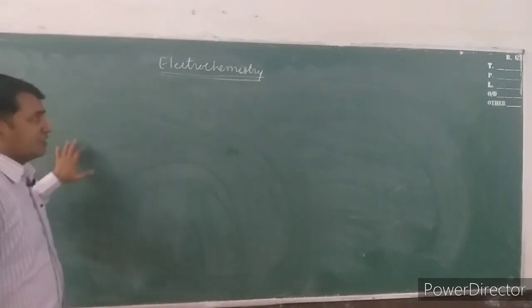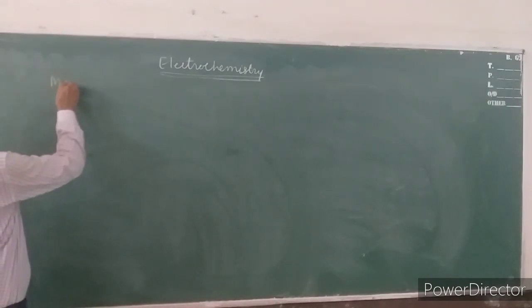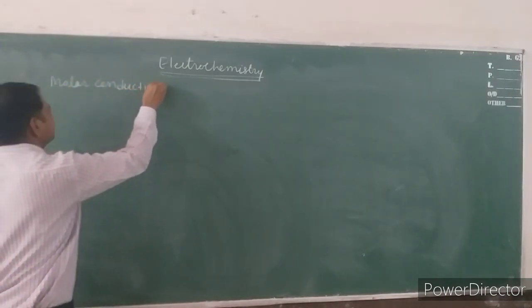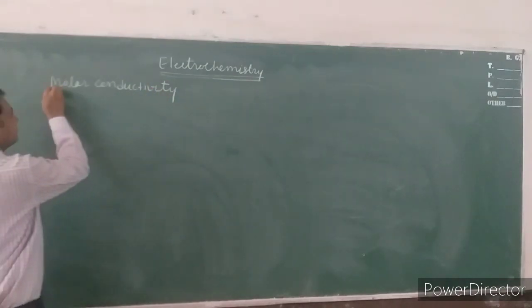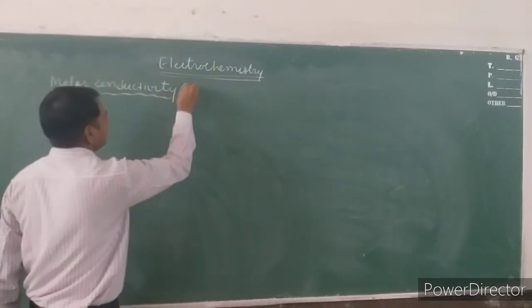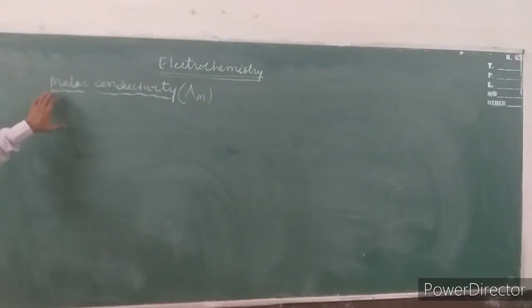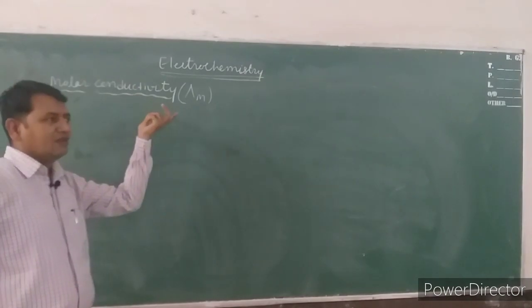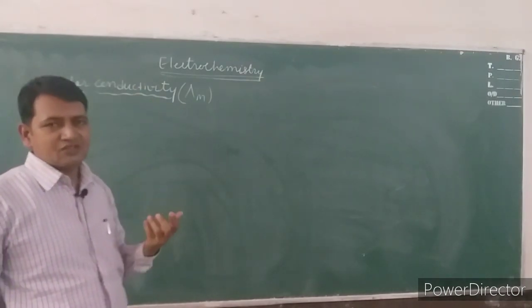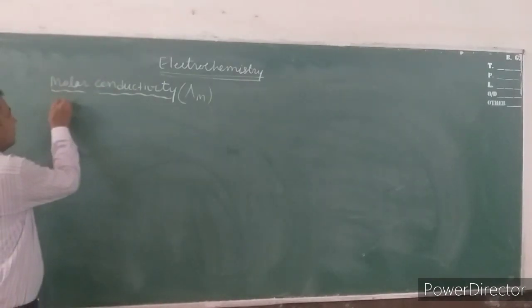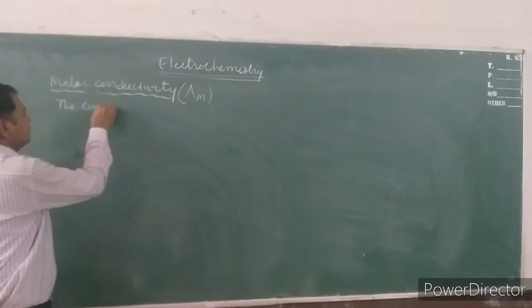Now after the explanation of conductivity, the next thing is molar conductivity. The symbol of molar conductivity is lambda m. And as you know, this molar word belongs to molarity, and molarity you know very well, the number of moles present in 1 liter solution, that is known as molarity. So in simple way we can say the conductivity of